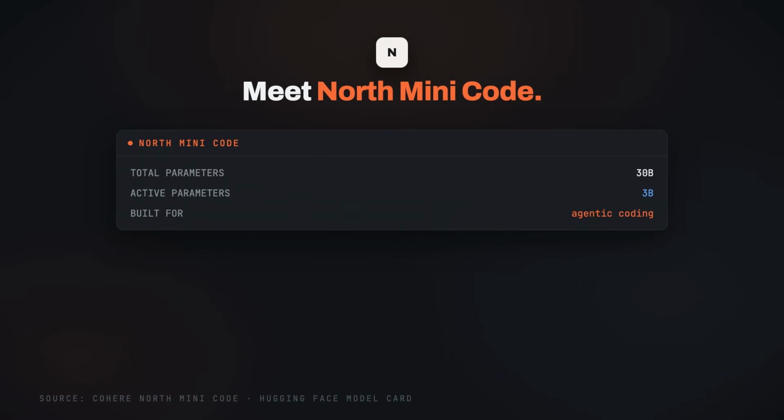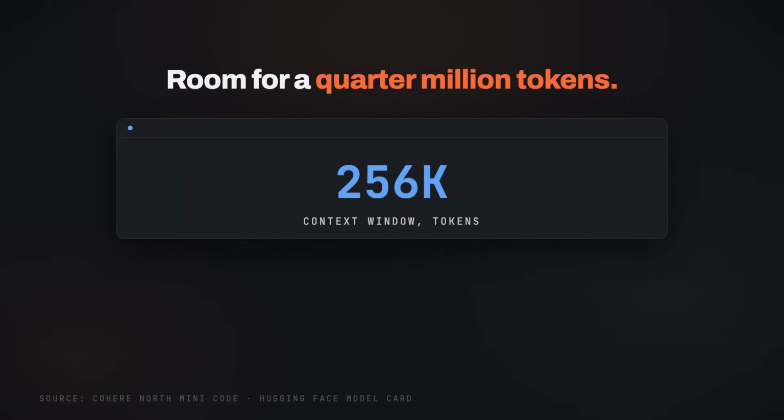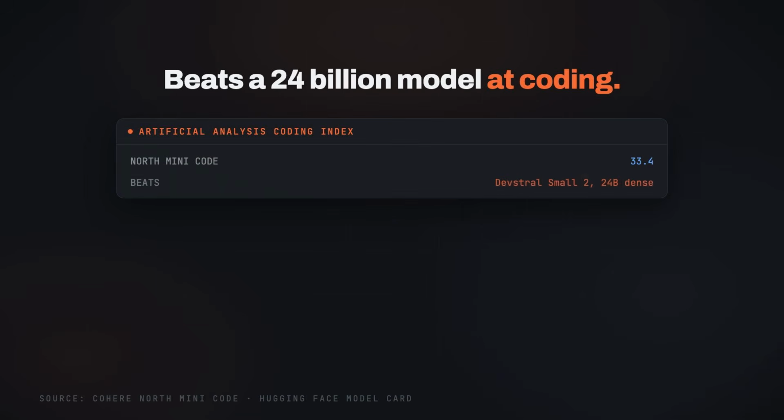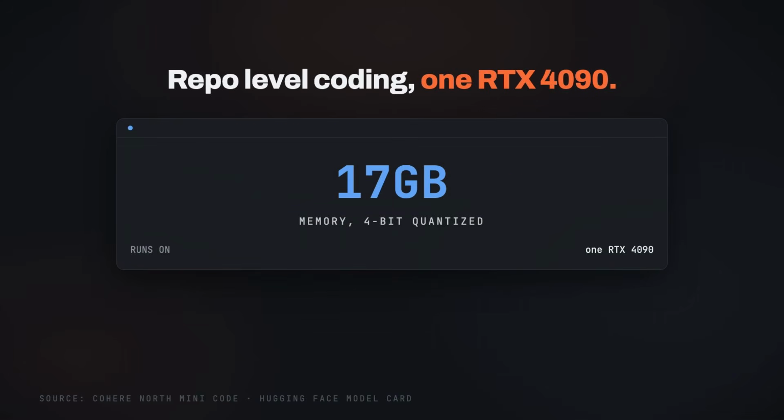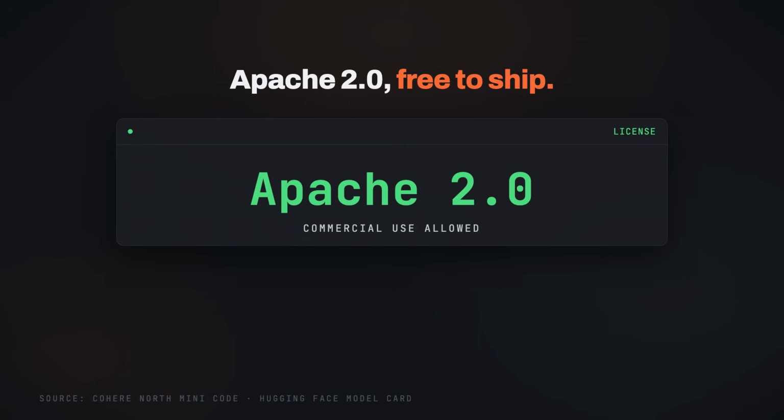Now the coding pick. Cohere's North Mini Code is 30 billion total, 3 billion active MoE built for agent coding, reading whole repositories, editing files, running tools. It has a 256K context window, and on the Artificial Analysis coding index, it scores 33.4, beating Devstral Small 2, a dense 24 billion model. In 4-bit quantization, it takes about 17 GB, which means repo level coding agents now fit on a single RTX 4090, and Apache 2.0 again.